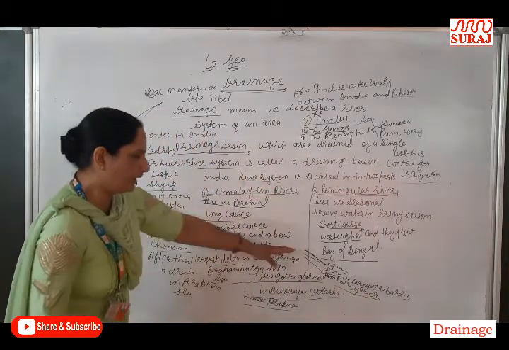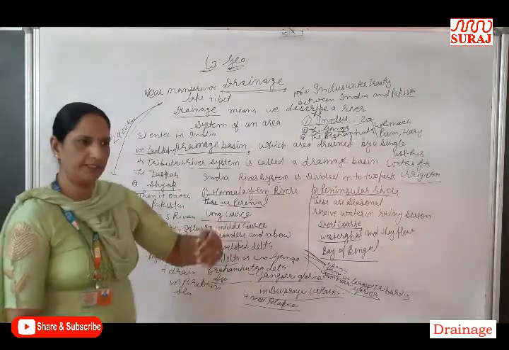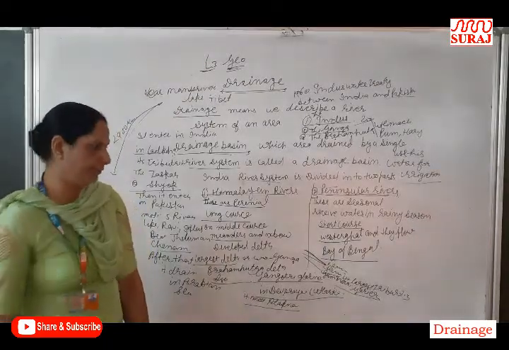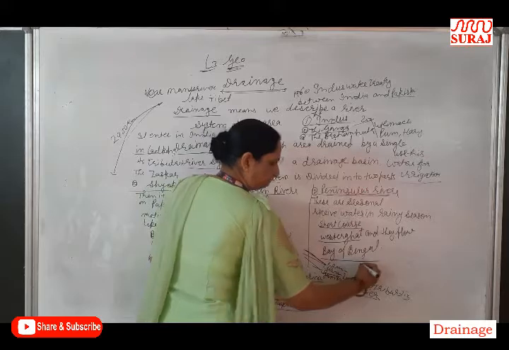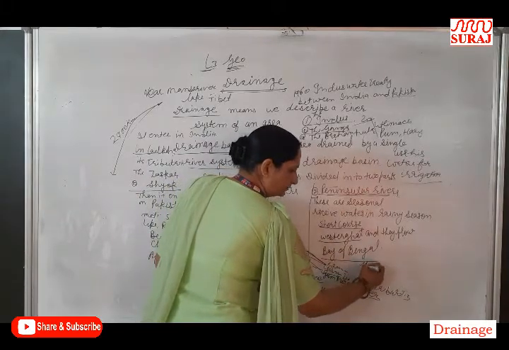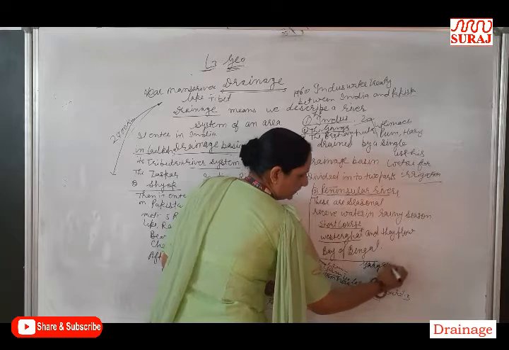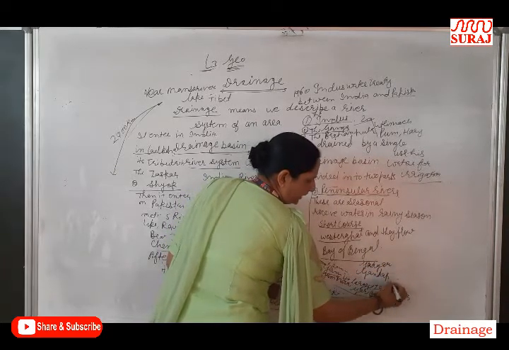Now the Ganga has two types of tributaries: first, left bank tributaries, and second, right bank tributaries. The left bank tributaries are Ghaghara, Gandak and Kosi.